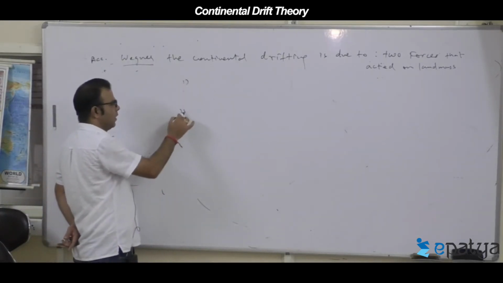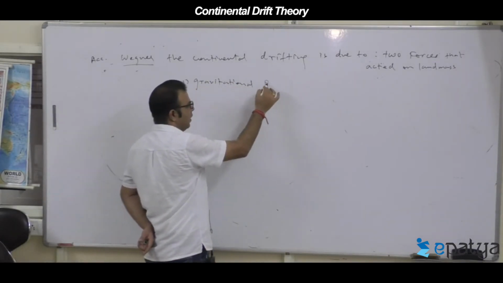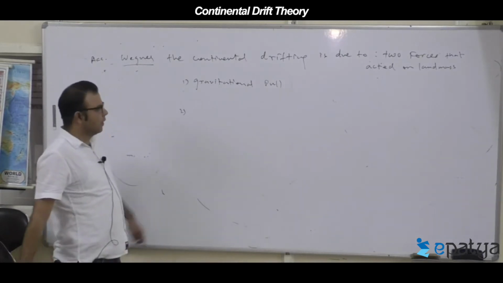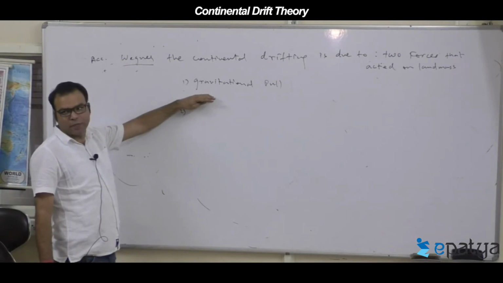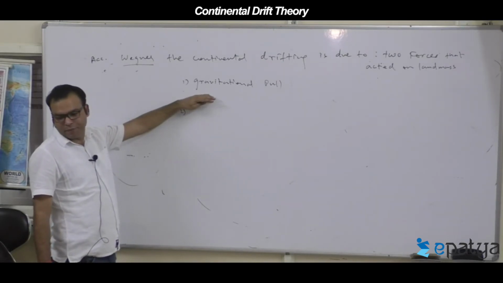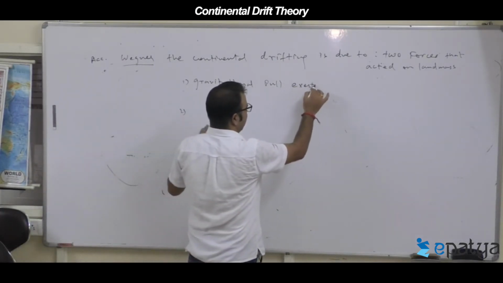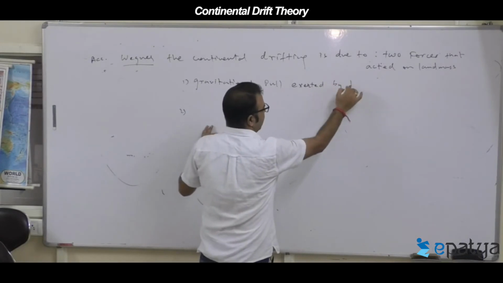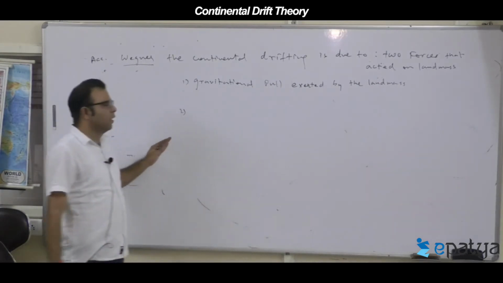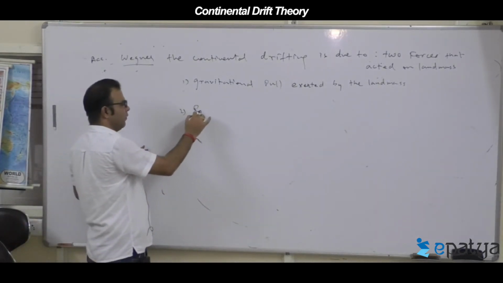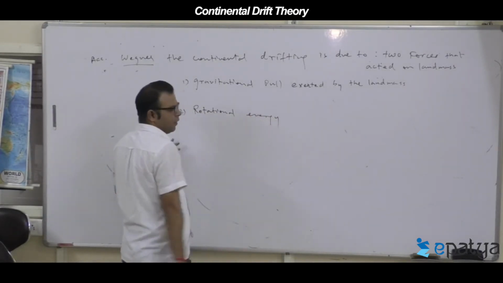First is called gravitational pull exerted by the land masses. Second, he said rotational force or rotational energy of the Earth.